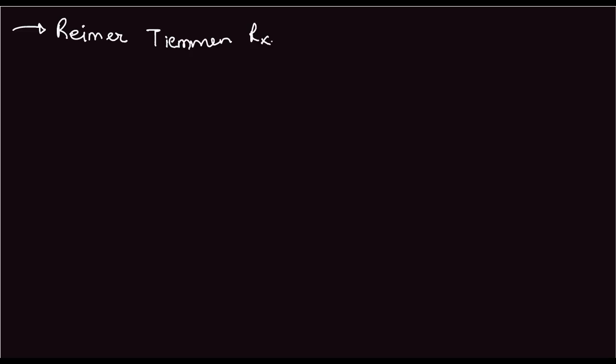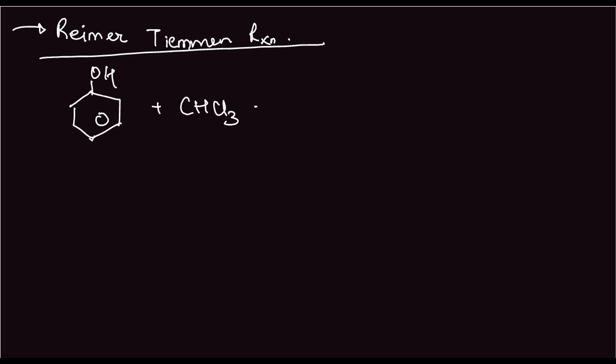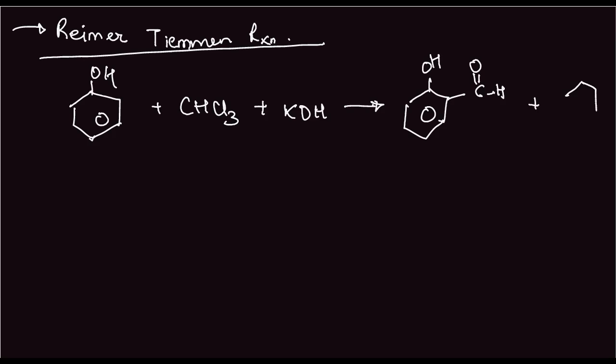Reimer-Tiemann reaction. So how does the Reimer-Tiemann reaction take place? We have, say, a phenol plus CHCl3 plus KOH. So this will form this compound, with CHO and OH, plus the other: this is the ortho form and this is the para form. The ortho product is much more stable than the other one because of the hydrogen bonding which can take place here.